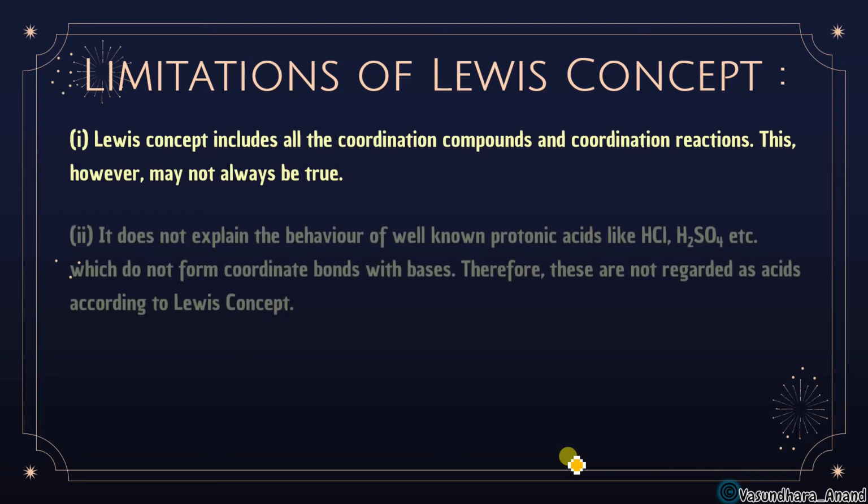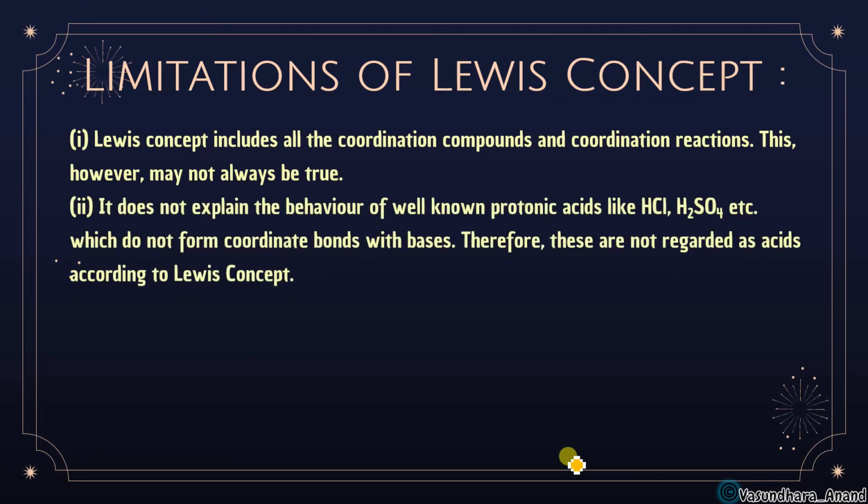Okay, it does not explain the behavior of well-known protonic acids or protic acids like HCl and H2SO4, because HCl and H2SO4 are so familiar, well-known acids, but according to the Lewis concept, we cannot explain the acidic character, which do not form a coordinate bond with the bases. Therefore, these are not regarded as acids according to the Lewis concept.